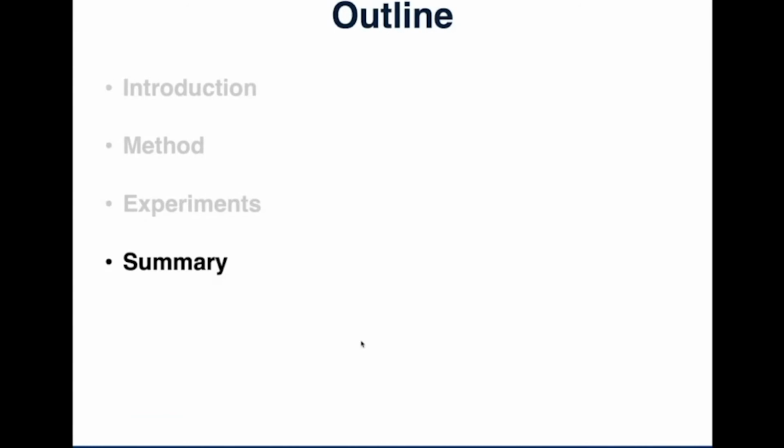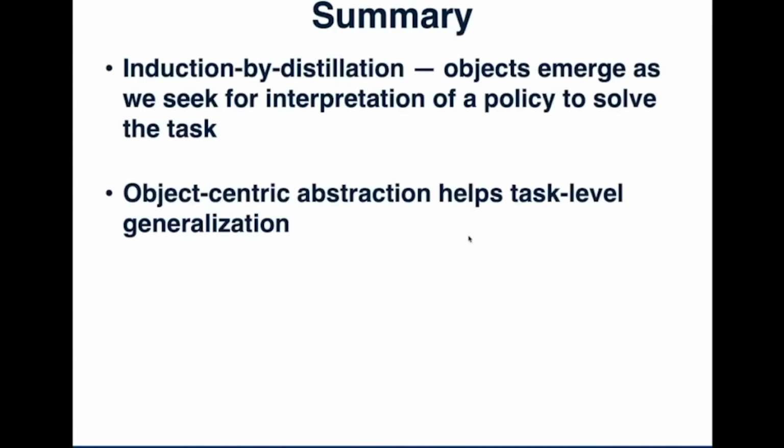Okay, so that's all for the experiment section. Now, let me summarize our work. So there are two important messages we want to deliver. First, the basic idea behind our approach is induction by distillation. That is, objects emerge as we seek interpretation for a policy to solve the tasks. And the second, we showed that object-centric abstraction helps task-level generalization.